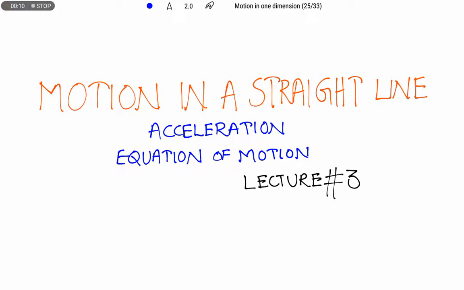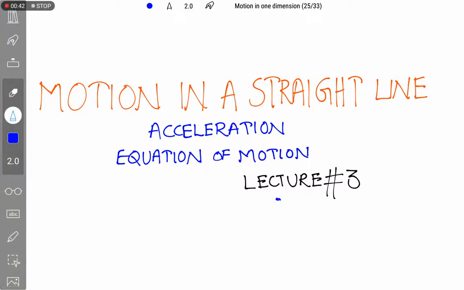Lecture 3 of motion in a straight line. In lectures 1 and 2 we completed some concepts related to motion in a straight line. In the same way we also discussed the different types of speeds, how to find the average speed, and some applications. In this lecture we are going to discuss acceleration, derive the equations of motion, and study their importance. So let us begin the session.